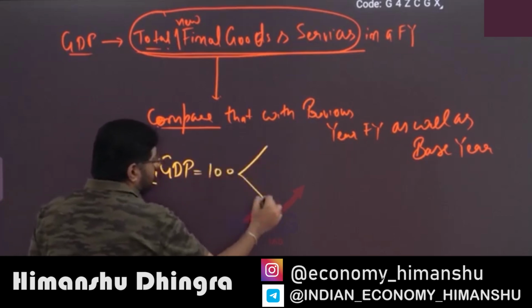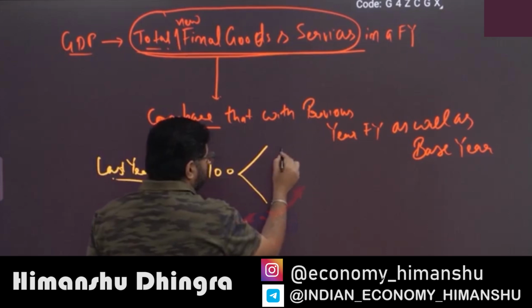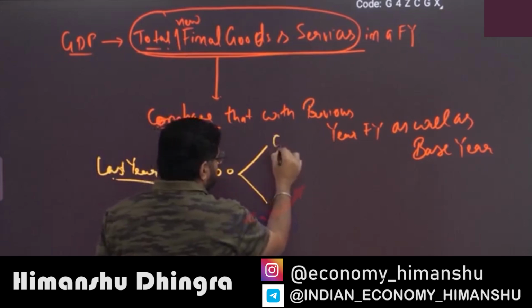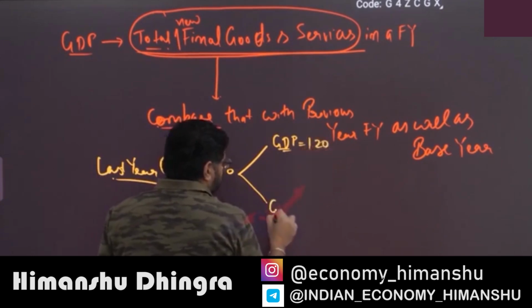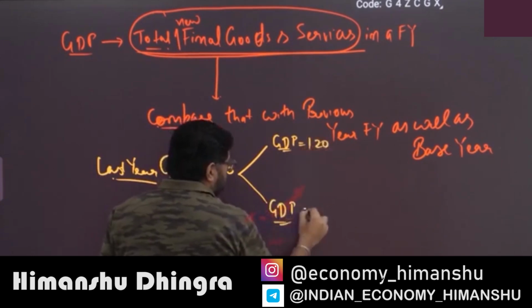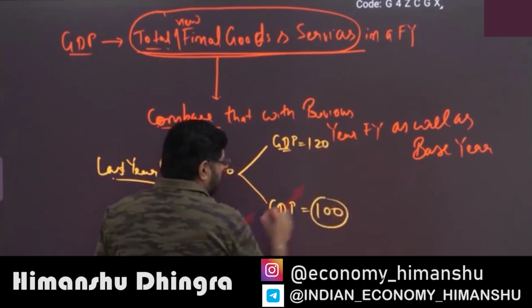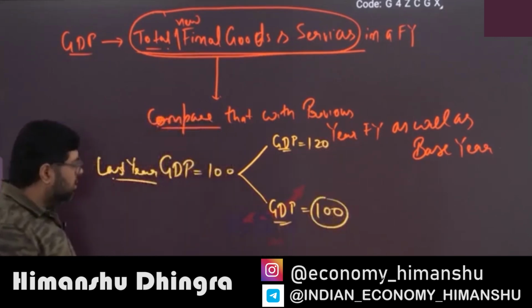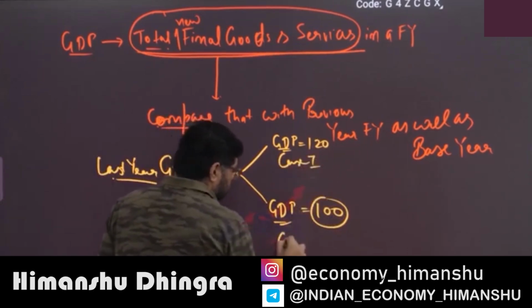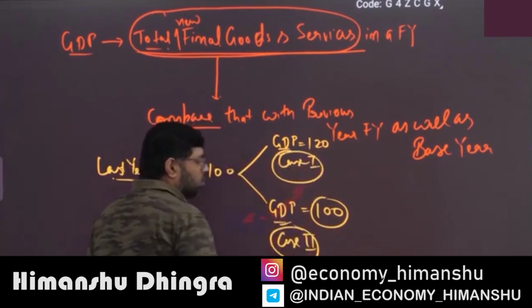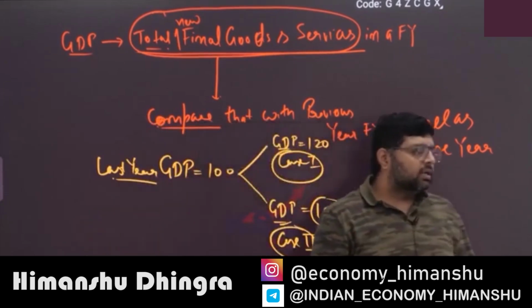But this year, we can understand in two cases. In case 1, this year my GDP is 120, and in case 2, this year my GDP is 100. This is case 1, this is case 2.